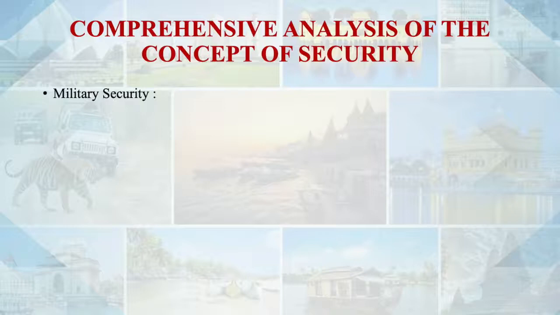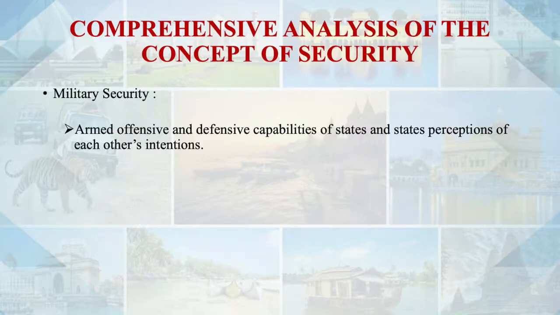The next is the comprehensive analysis of the concept of security. Under this school, the first is military security: armed offensive and defensive capabilities of the state and the state's perception of each other's intentions. You prepare your country in such a manner that if there is any external aggression, you can take care of it with armed offensive capabilities, and you should have defensive capabilities strong enough so that if you are challenged, you can save and defend your country.